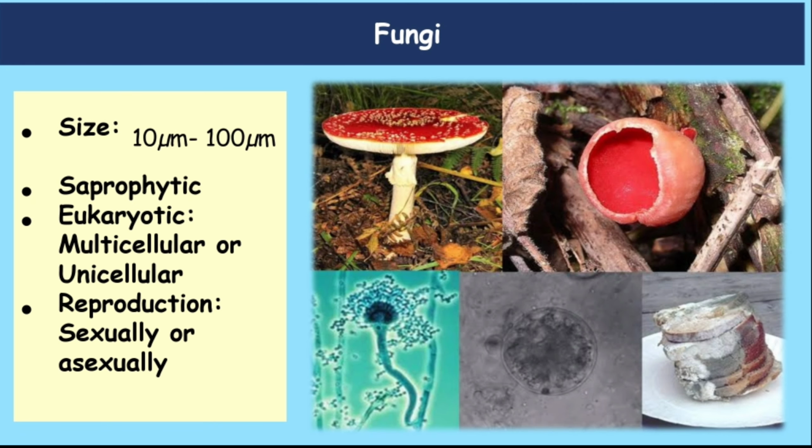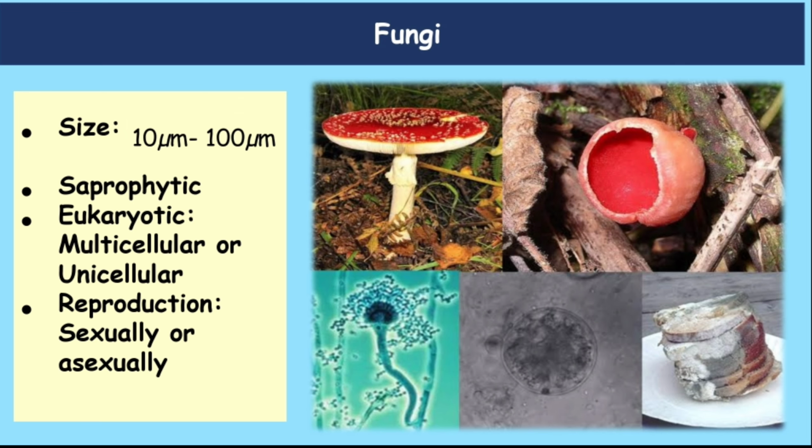Next we will be studying fungi. The size of fungi is 10 micrometers to 100 micrometers. They are saprophytic and eukaryotic. They feed on decaying organic matter and dead bodies of plants and animals. Hence, they are saprophytic. Some are unicellular and some of them are visible, which we can see with our naked eye. Example, mushroom. They reproduce sexually and asexually by cell division or by budding, which we will see further. The examples of fungi are baker's yeast, mushroom, candida, etc.